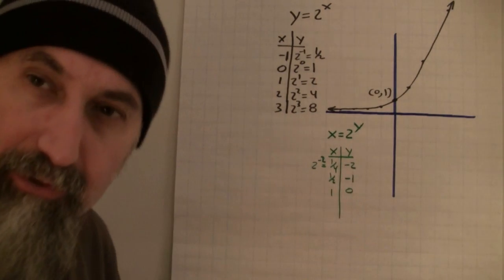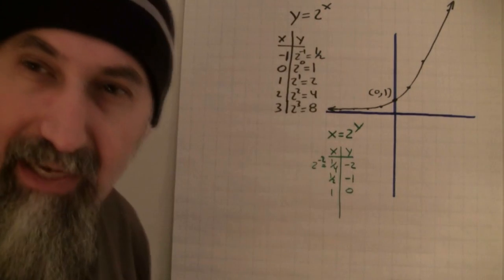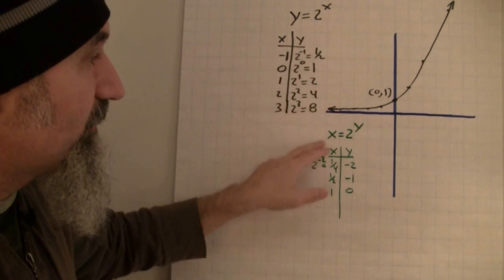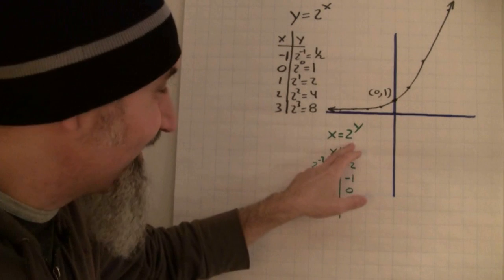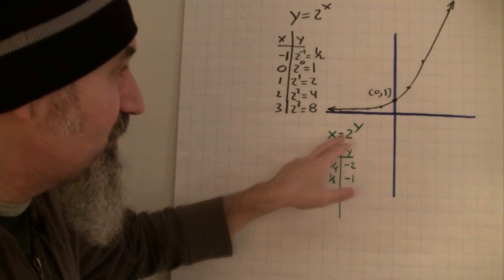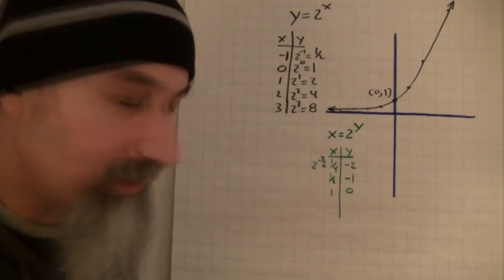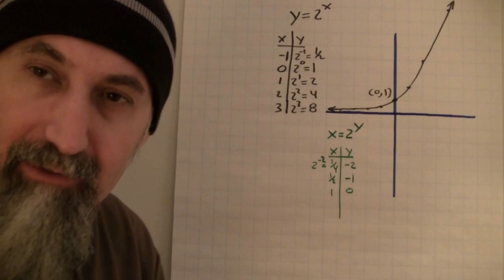And there's something you should have noticed right now. We switched the position of the x and y, right, from the original exponential function to create this guy, this beast, I guess if you want to call it, right? So if we switch the position of the x and y, what we're really doing is switching the x and the y values, right?